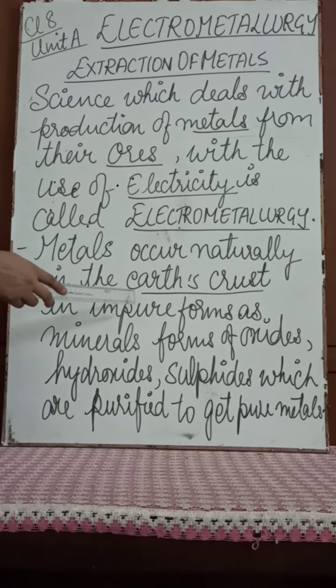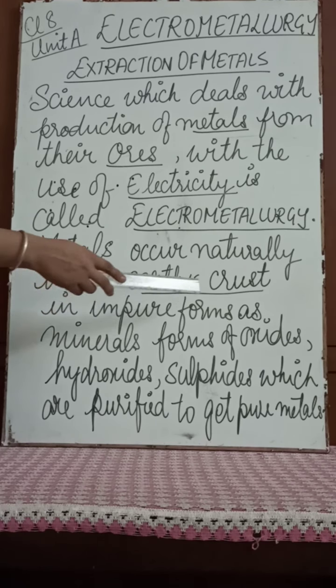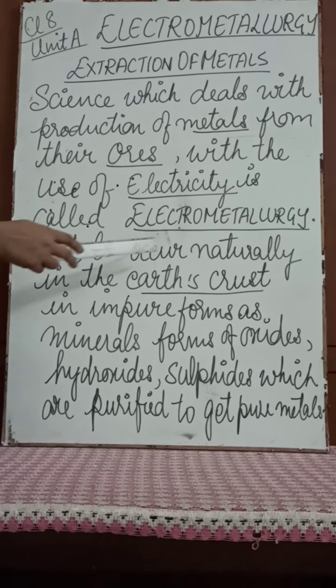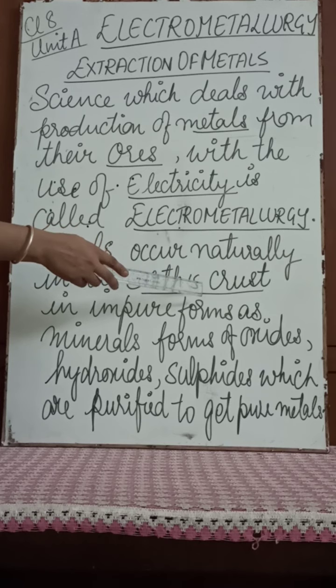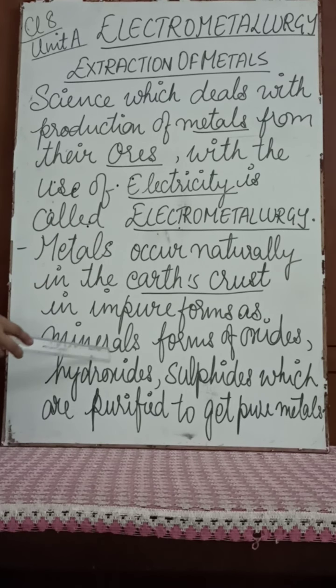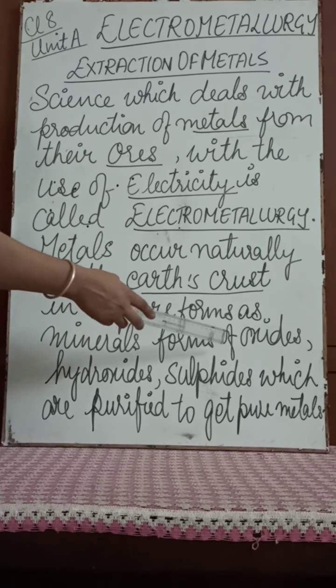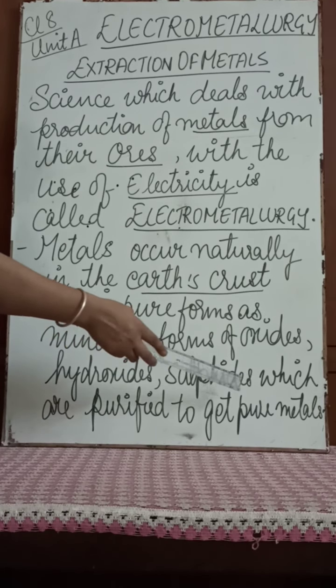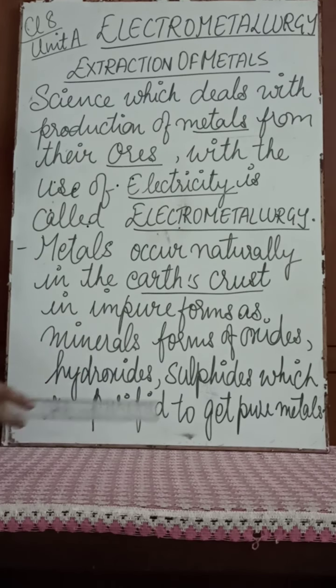These metals occur in impure forms as minerals. You must have heard this word, minerals. Several metals occur naturally in the earth's crust in impure forms as minerals, in forms of oxides, hydroxides, sulfides, which are purified to get pure metals.